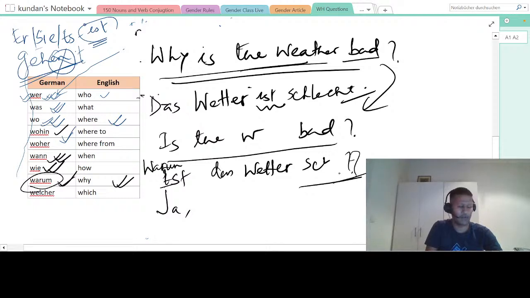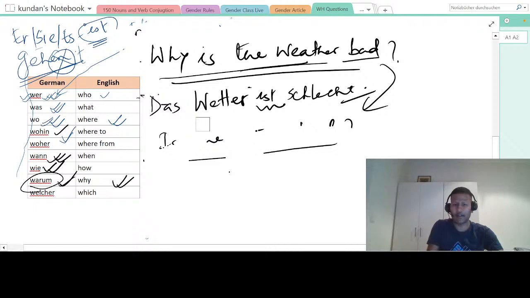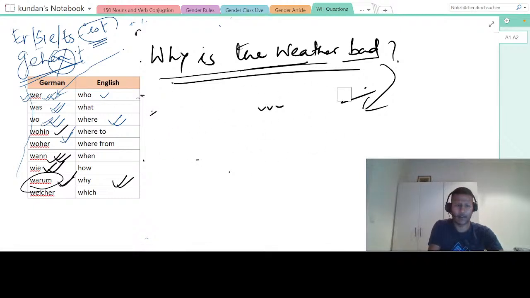In A1, people do forget such things. And this Wetter, W is capital. These small mistakes, you will lose marks. That's why I'm telling every time, okay? Because in German, it is a little bit different than in English. Noun is always capital, all right.